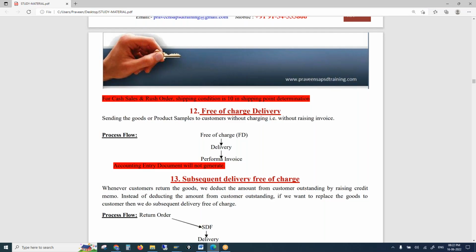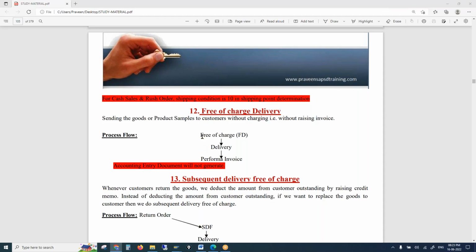But when you want to give some samples to the customer so that they can try the material and later place an order, that is free of charge delivery. Will the customer pay for samples? Anyone? No. Right? The customer will not pay for samples or sample material delivery, so we don't charge the customer for that. We give it free to the customer. So this is free of charge delivery, where it's not a fully functional material. This is a sample material.